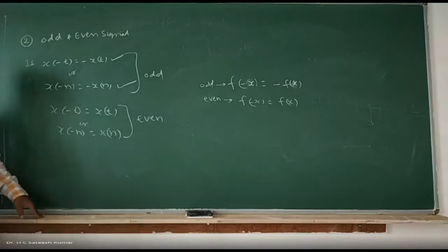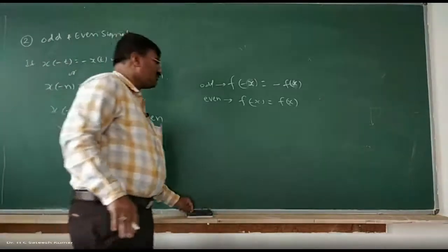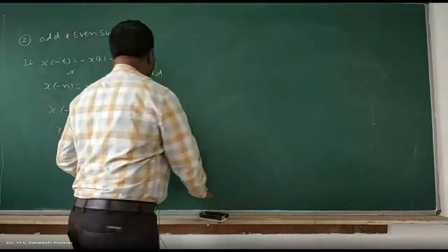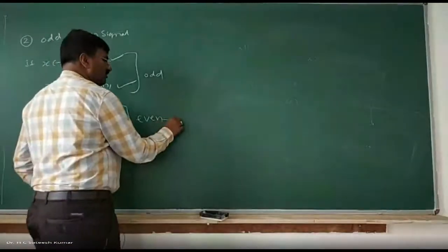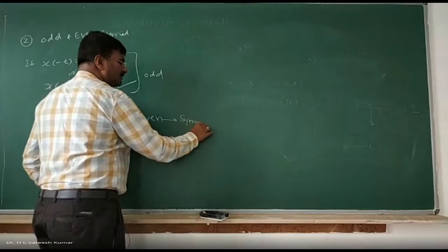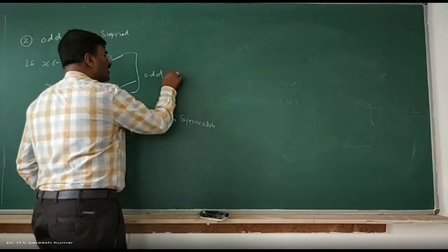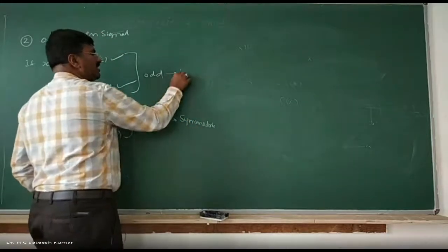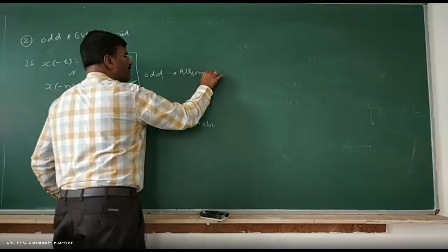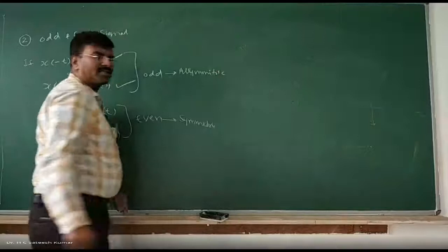So what are the characteristics of this, and what are the examples? The basic characteristic of an even signal is that it is symmetric about the origin, and an odd signal is asymmetric about the origin.